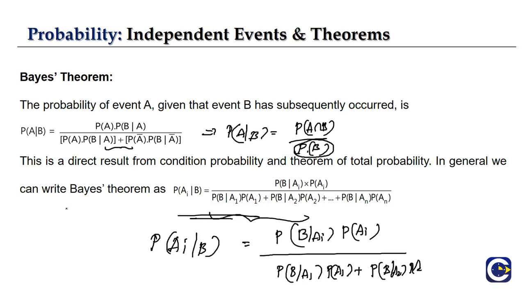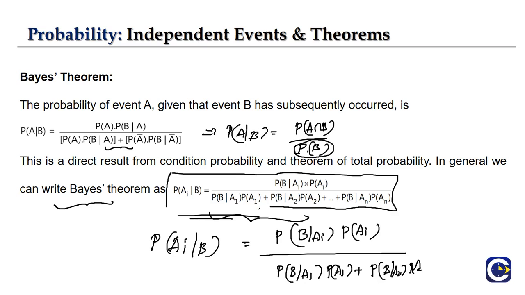So this particular result is from our conditional probability and our total probability. Right. So in general, this is our basic representation of the Bayes theorem.